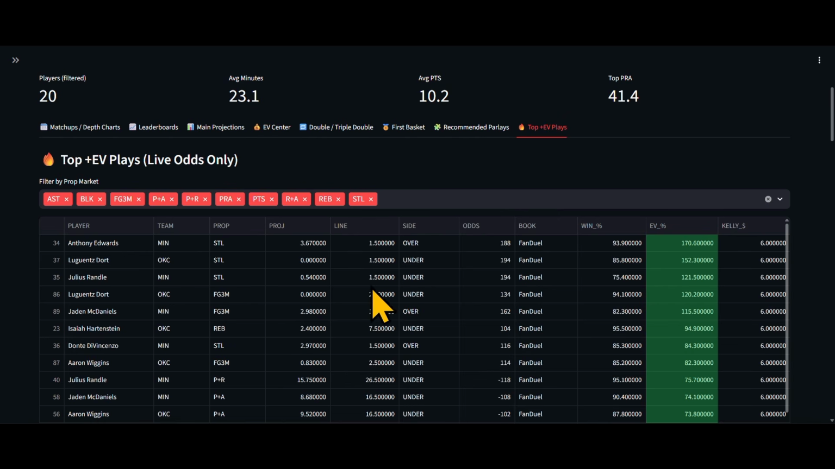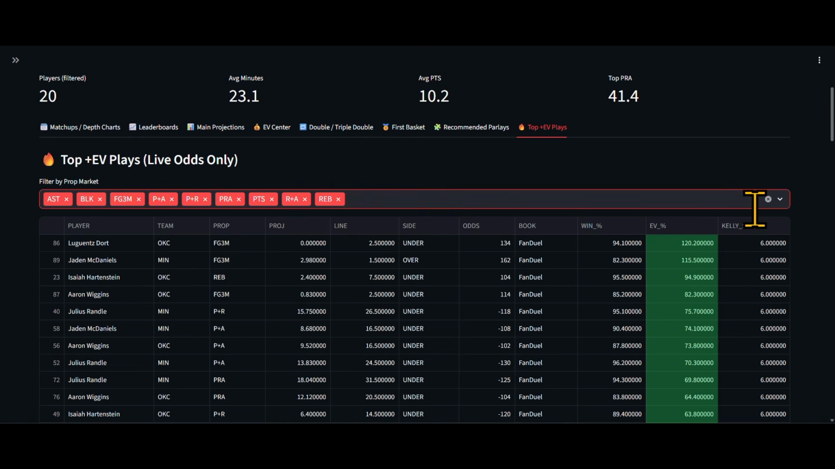Here's your top EV plays. Excuse me. Here's all the top EV plays for the matchup tonight. You can select it just if you wanted to do steals. If you didn't want steals, you would deselect or re-include, and that would open it up for you so you can do how you want. So now you can add steals back.